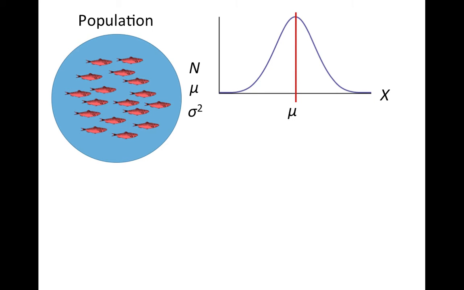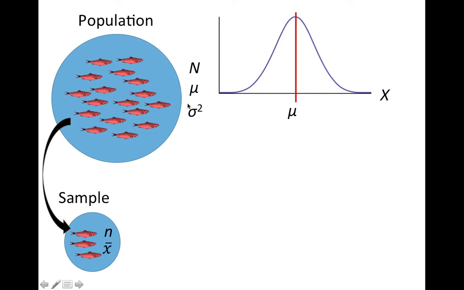Now we come to the theoretical concept of sampling distributions. Imagine that you have a population which has a size, it has a mean, and it has a variance. And you take a sample from this population of a certain size and calculate the sample mean. And the sample mean is an estimate of the population mean.